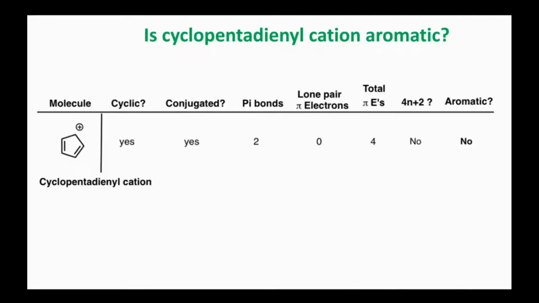But if it's not aromatic, then what is it? Is it non-aromatic or anti-aromatic? It is anti-aromatic because it does not obey Huckel's rule, even though it is cyclic, even though it's conjugated, even though it has pi electrons. Hence it is called anti-aromatic, not non-aromatic. Non-aromatic compounds are easy to identify. They are not cyclic. So this compound is non-aromatic, and this is how you can use this table to reach solid conclusions.